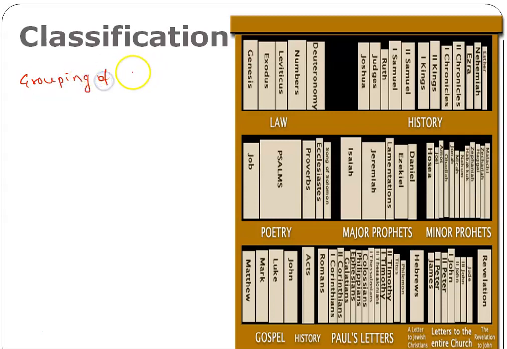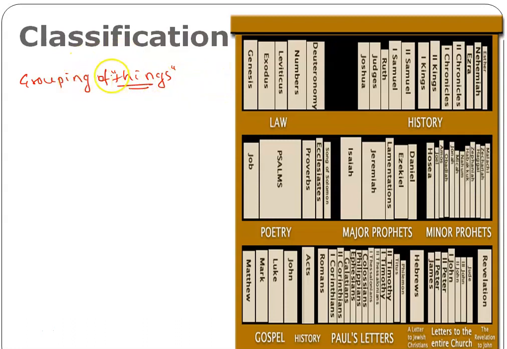Grouping of things. It depends: if you are talking about classification of elements, you can say grouping of elements in place of things. If you are talking about classification of animals, you can say grouping of animals. Or if you are talking about classification of species, you can say grouping of species.